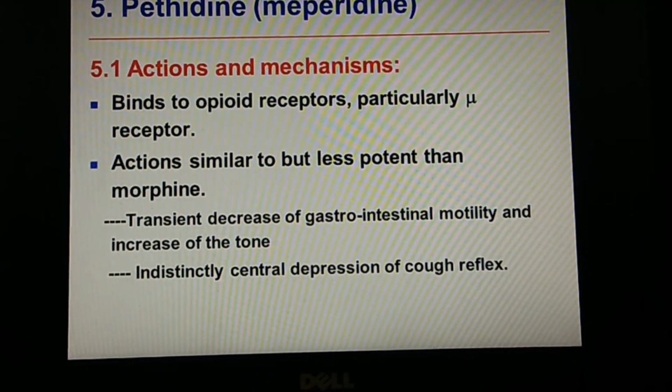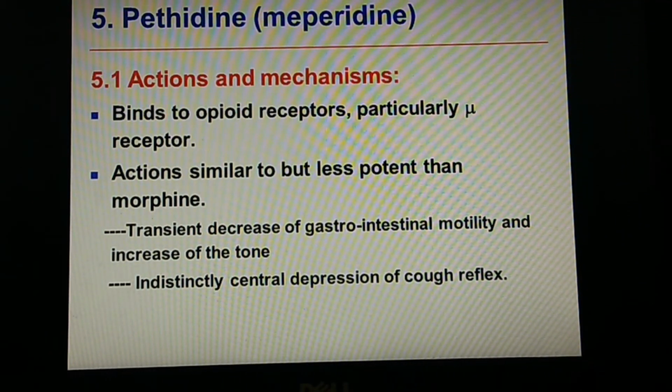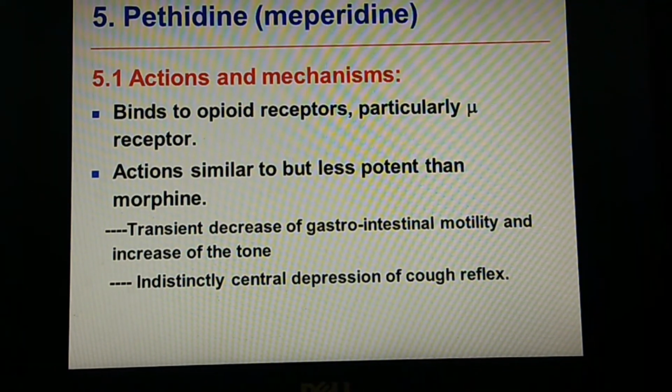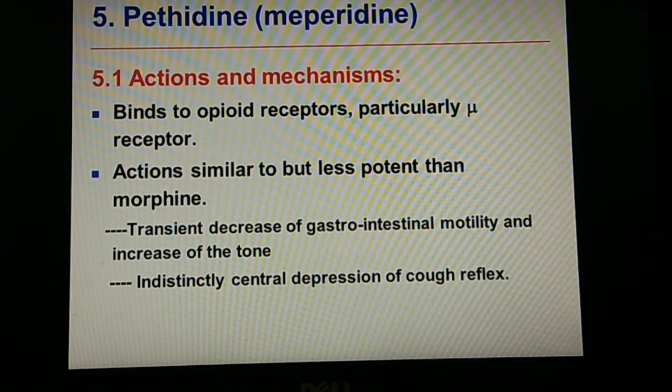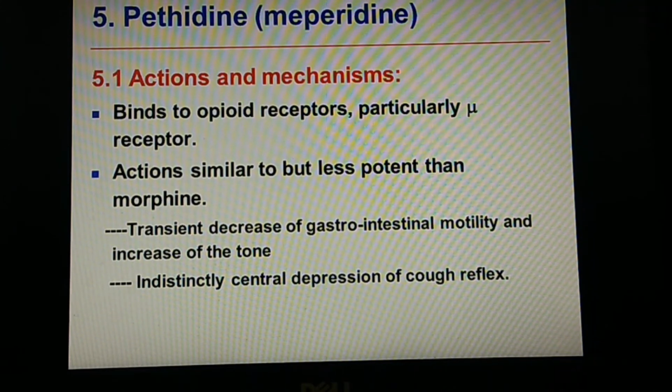And coming to pethidine, which is a very important drug, a morphine analog, but it is a synthetic, semi-synthetic drug. It has a similar action as morphine, and it binds to the opioid receptor, particularly the mu receptor, as morphine also binds the same mu receptor. But as I showed you already, it may act within 15 minutes, that is quicker than morphine. The action is similar, but it is less potent than morphine. Even though it has a quick onset of action, its duration of action is less, and it remains in the body for a shorter duration.